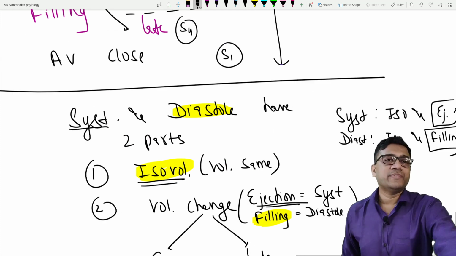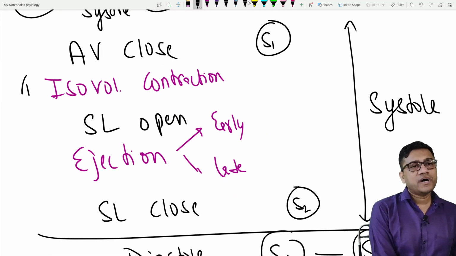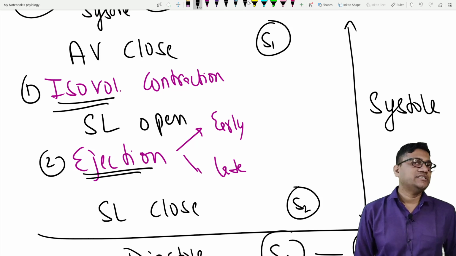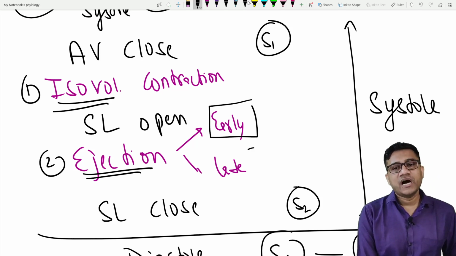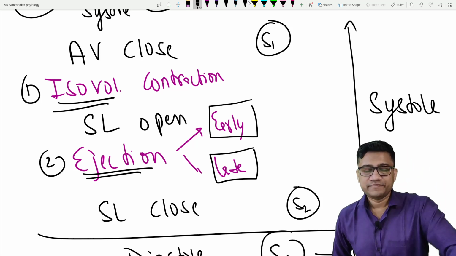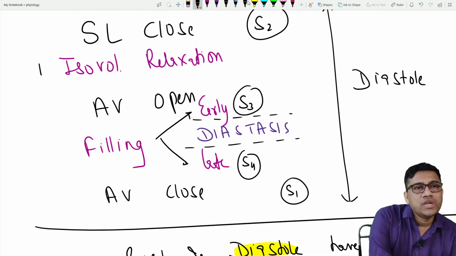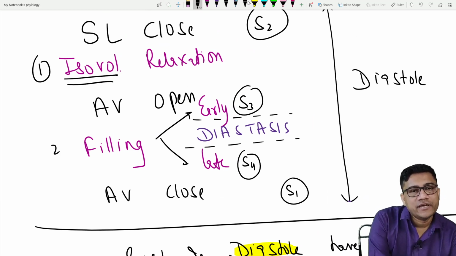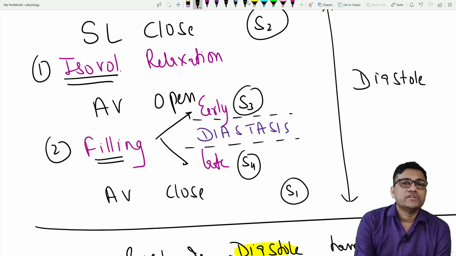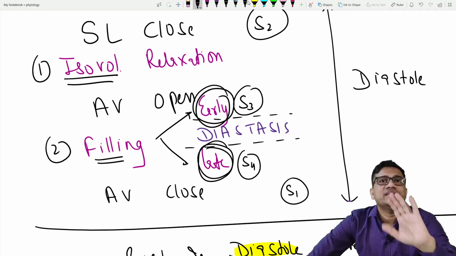So what is the simple summary we have already discussed? This is systole. The first part is isovolumetric contraction, the second part is ejection, and the two parts of ejection are early and late. This is diastole. The two parts of diastole are isovolumetric relaxation and filling, and the two parts of filling are early filling and late filling. Everything is done, yes or no?